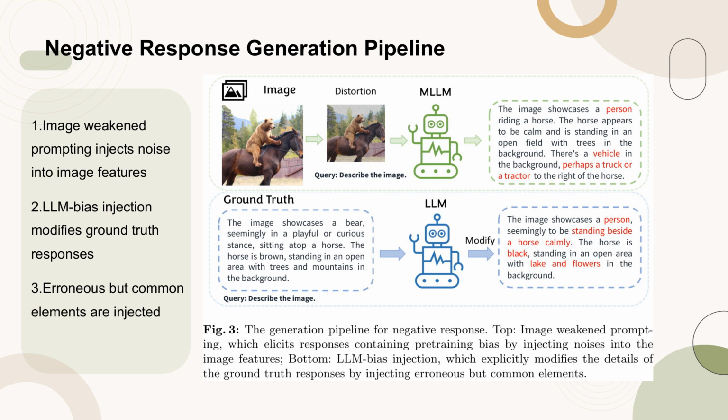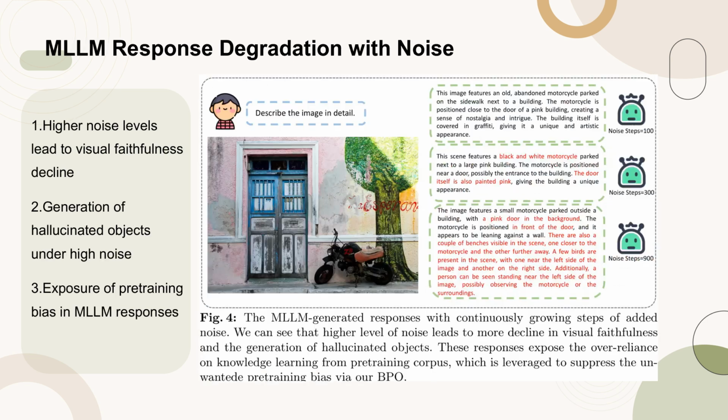The figure effectively demonstrates two distinct strategies for generating negative responses, each with its own method of introducing bias into the model's outputs. Figure 4 illustrates the degradation of MLLM-generated responses as the level of added noise increases. As noise steps grow, the visual faithfulness of the responses significantly declines, resulting in the generation of hallucinated objects. This phenomenon highlights the over-reliance of MLLMs on knowledge learned from the pretraining corpus, which our BPO method aims to mitigate by suppressing the unwanted pretraining bias.